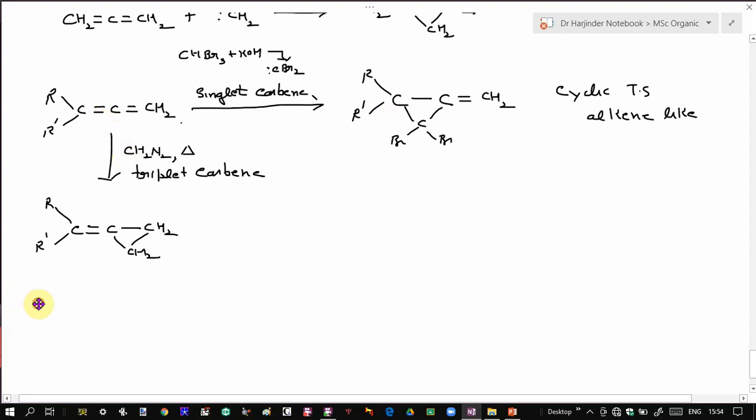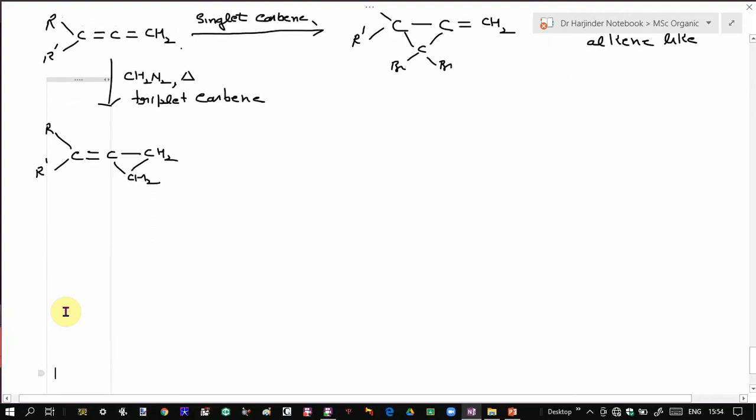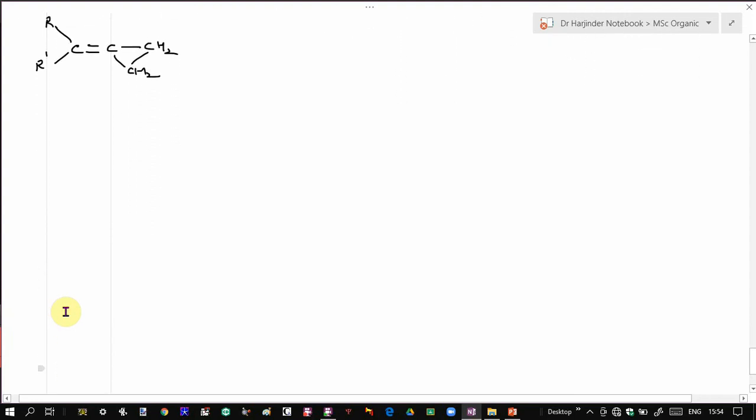The next reaction is again an addition reaction, to alkynes. In the same way as alkenes or allenes, these carbenes undergo addition to alkynes. Suppose you have an alkyne, and it can undergo addition reaction with carbene.